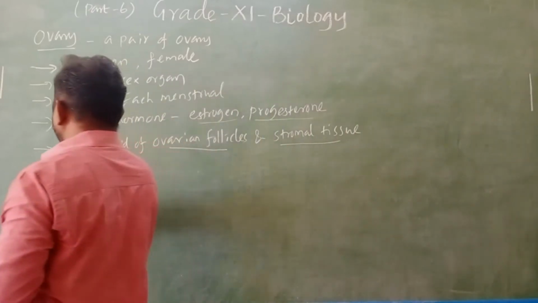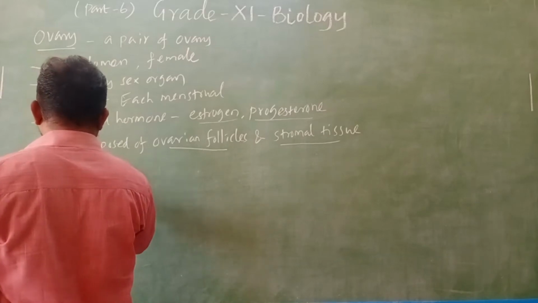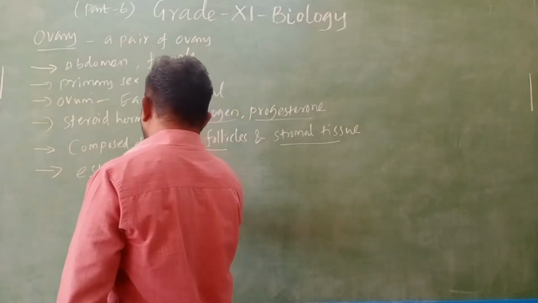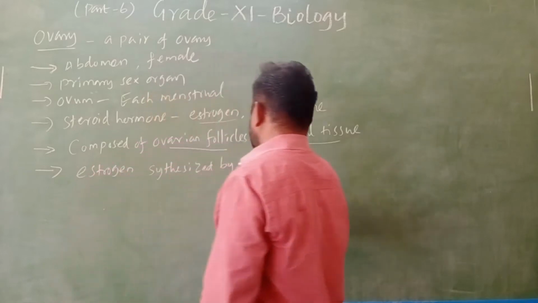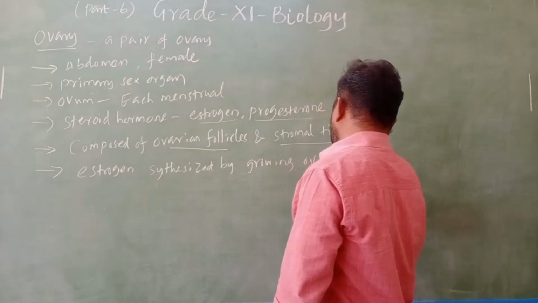The next one, estrogen, which is synthesized by growing ovarian follicles.